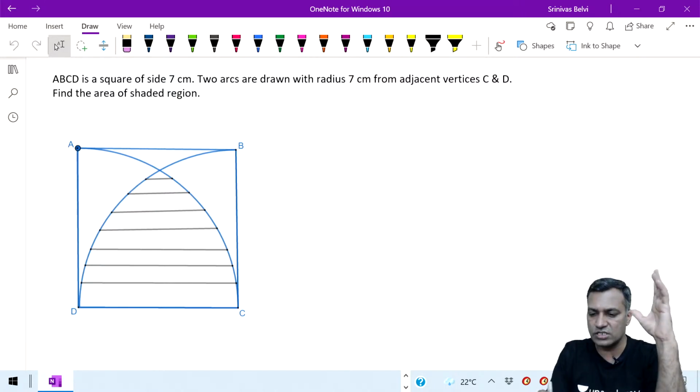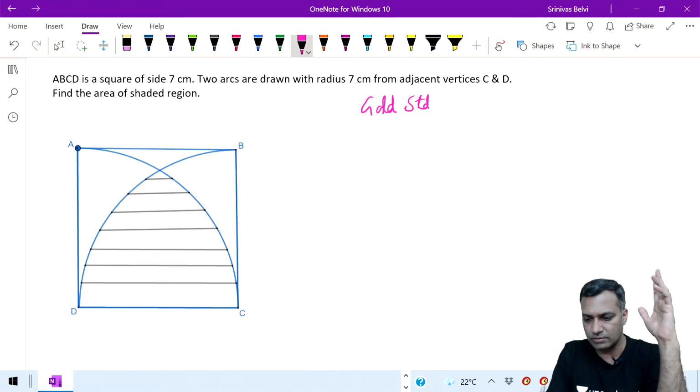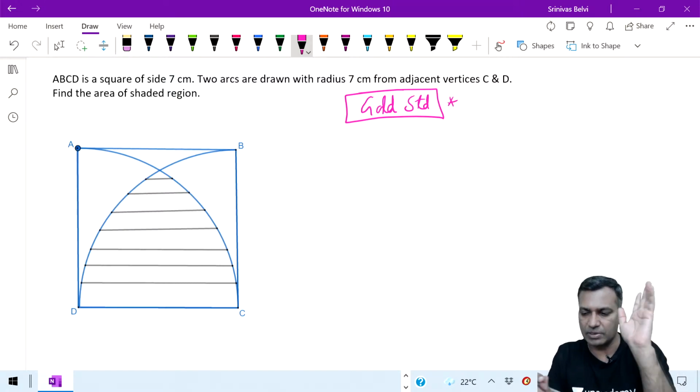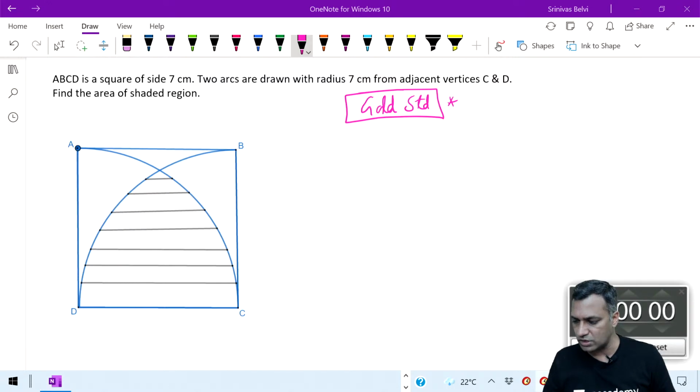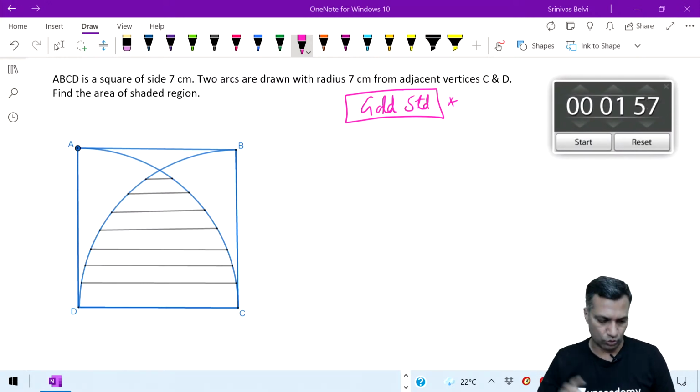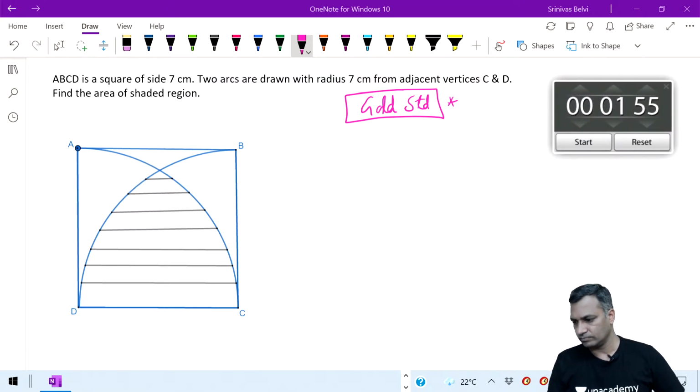This is the gold standard. If you remember, type the answer, but typing is very difficult, I guess. So whichever way you want to type, you type, I will understand. If you don't remember the gold standard, please everybody arrive at the gold standard. This is the most classical question in mensuration. I will prove you why, in the next 10 minutes.